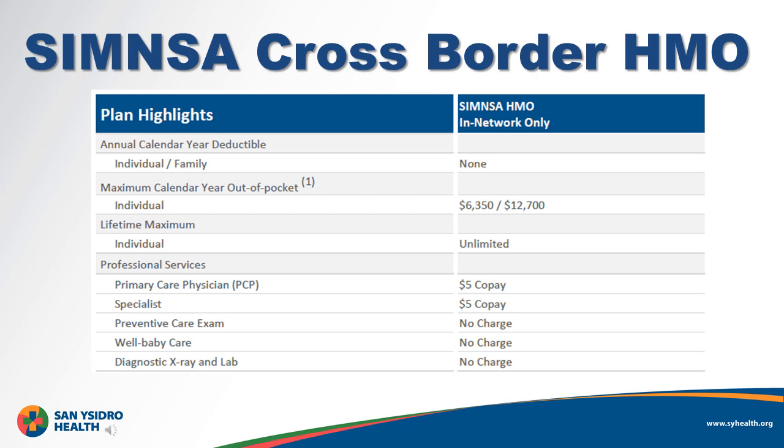Most services require a small copay at the time you receive your services. The only services covered in the United States are those that are truly emergencies and urgent care visits. Please refer to your benefits guide located on the San Ysidro Health SharePoint for copays and out-of-pocket expenses information.